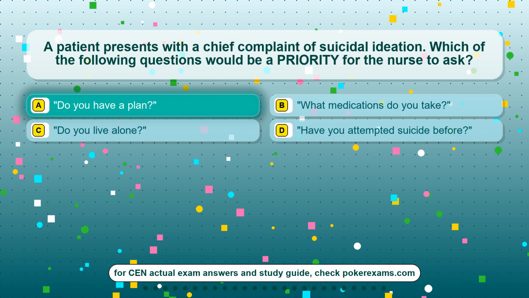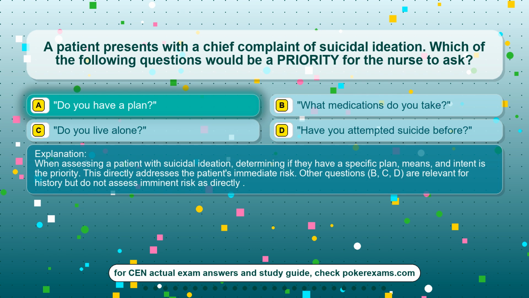The correct answer is option A, do you have a plan? When assessing a patient with suicidal ideation, determining if they have a specific plan, means, and intent is the priority. This directly addresses the patient's immediate risk. Other questions, B, C, D, are relevant for history but do not assess imminent risk as directly.